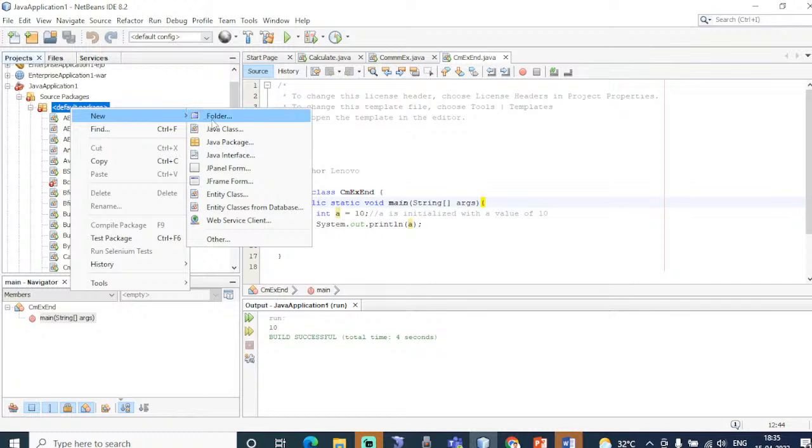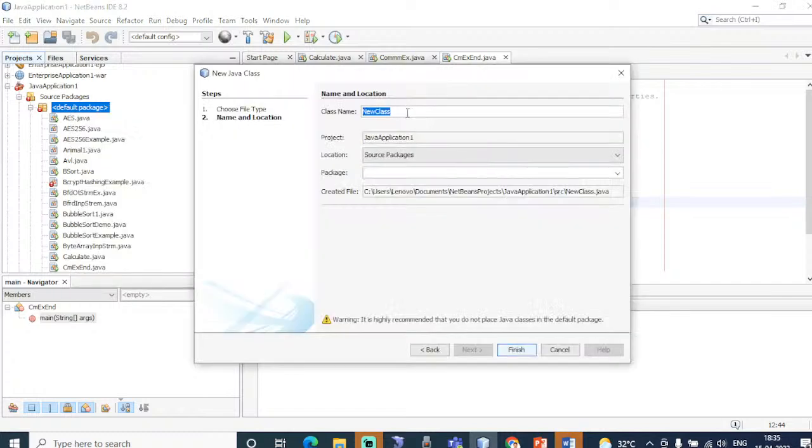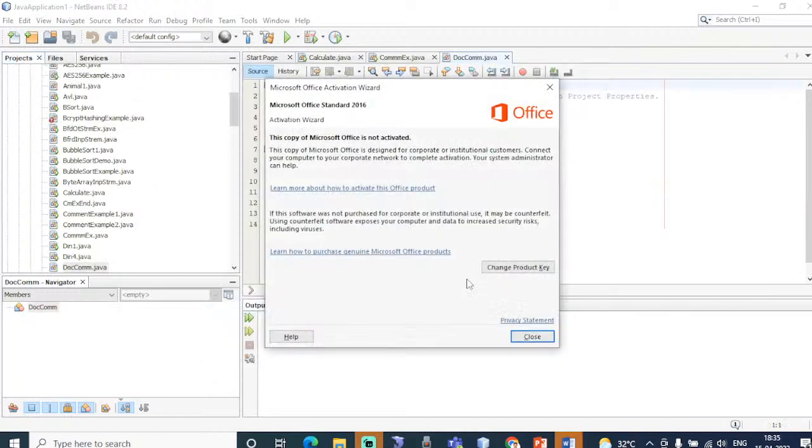Till this part, whatever I am discussing, everything is clear? Yes. So I am creating a new Java class. I am giving the name as documentation comment, and clicking the finish button.